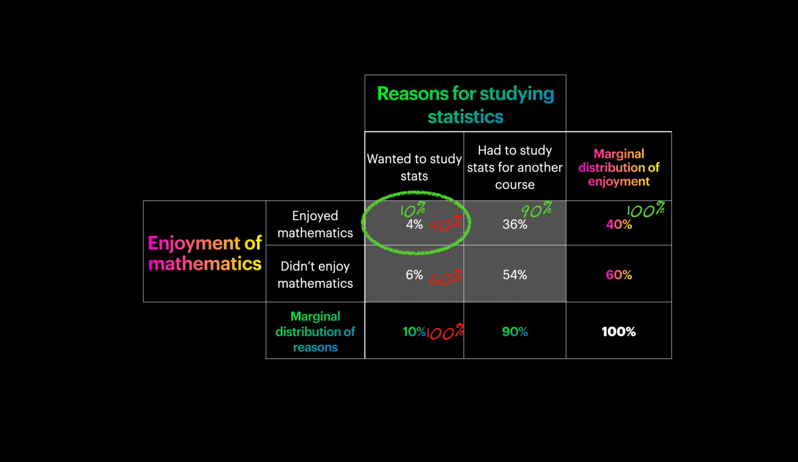So what we say in statistics is that the probability of A given B is not the probability of B given A. So for example, the probability of enjoying mathematics given that you wanted to study statistics is not the same as the probability of wanting to study statistics given that you enjoyed mathematics. And this can have some profound real-world implications.